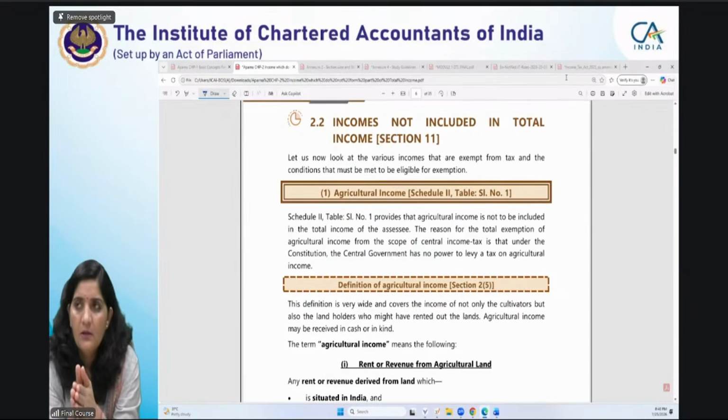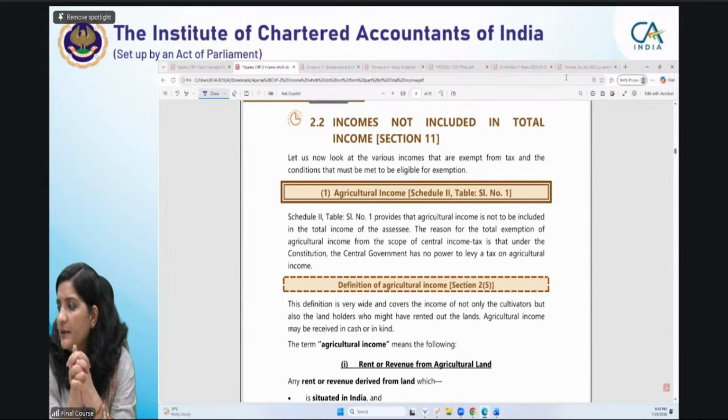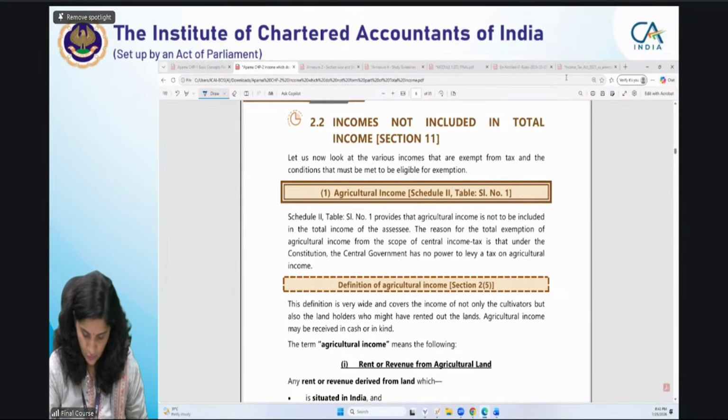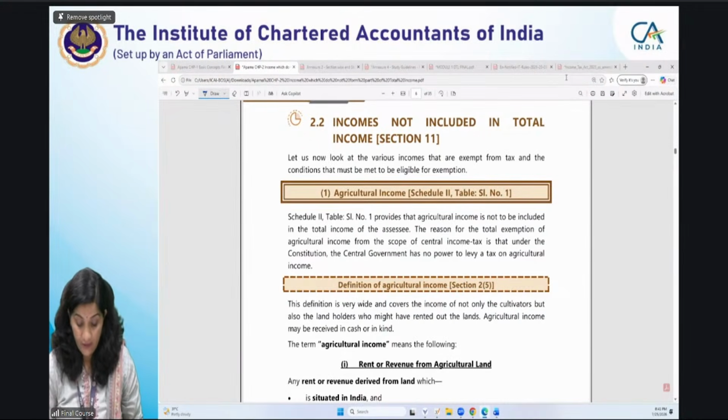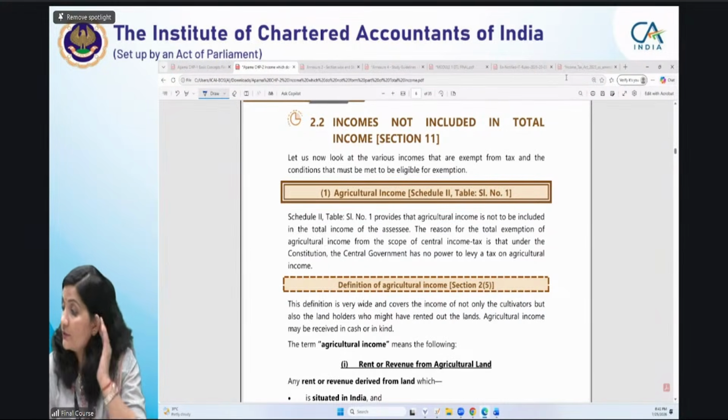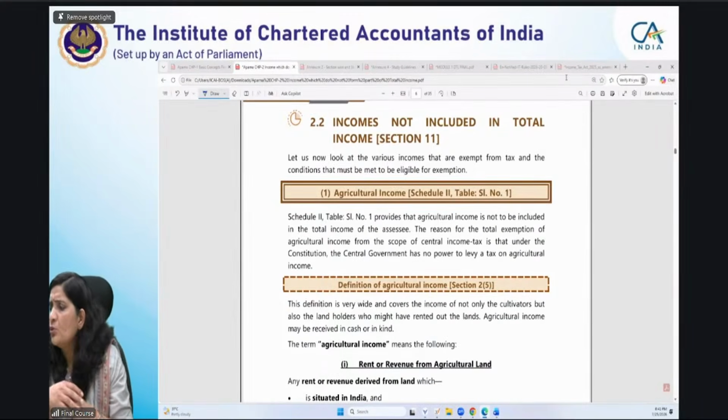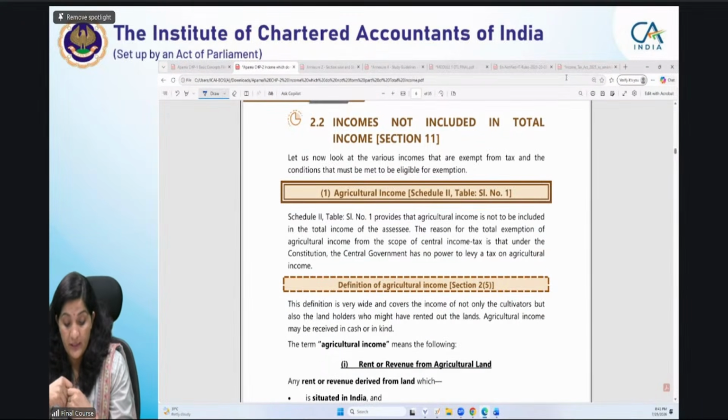Basically, from what I have seen so far, in agriculture income some MCQ may be tested in the form of an integration concept. Ravinder says agriculture income was 2-1. Section 10-1 was there, not 2-1. Section 2-1 is giving the definition of agriculture income.